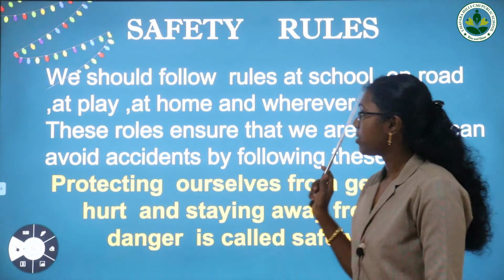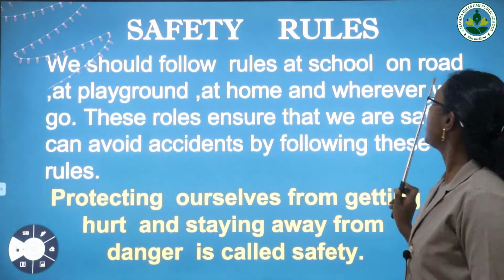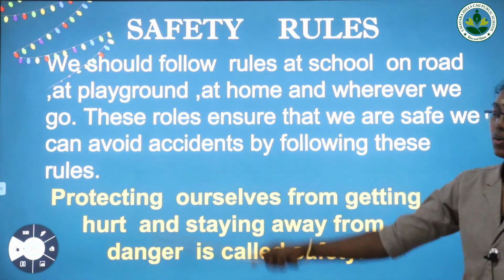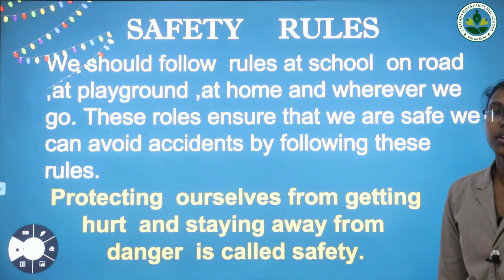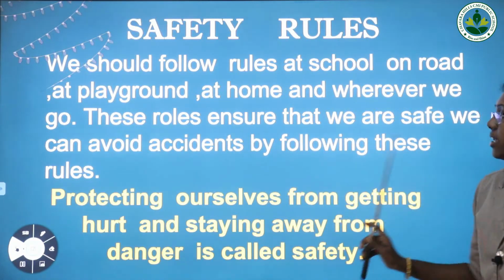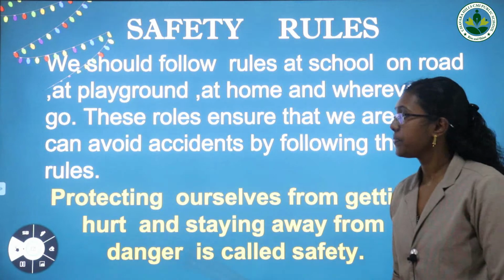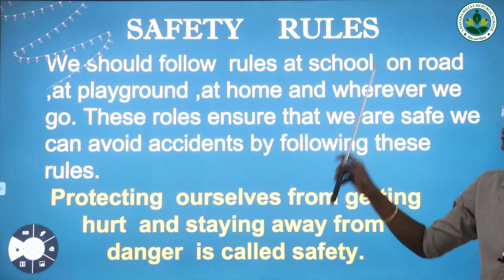First one is safety rules. What are safety rules? We should follow rules at school, on the road, at the playground, at home and wherever we go. While we are in the school or in the playground or wherever we go, we have to be very safe. These rules ensure that we are safe. We can avoid accidents by following these rules. If we are following the safety rules, we can avoid accidents and we will be safe at any place where we go. So that is the use of safety rules.